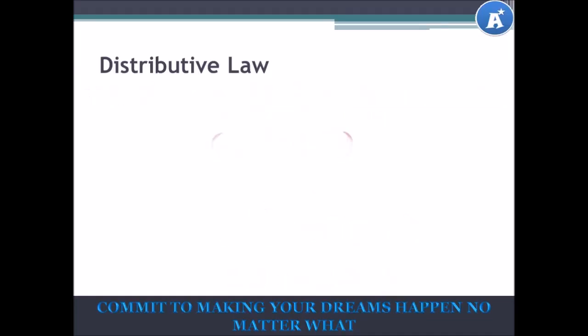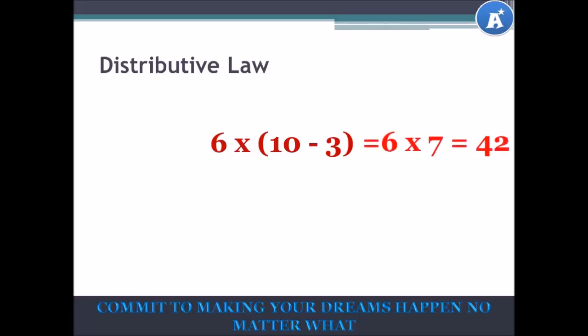Let's look at another example. We have 6 multiplied by 10 minus 3 in brackets. The first way we can do it is compute what's in brackets first. So 10 minus 3 gives us 7, so we get 6 times 7, which is equal to 42.